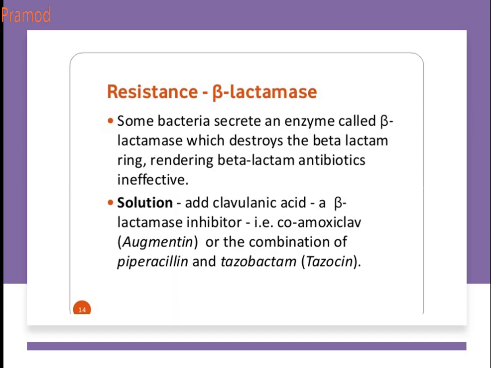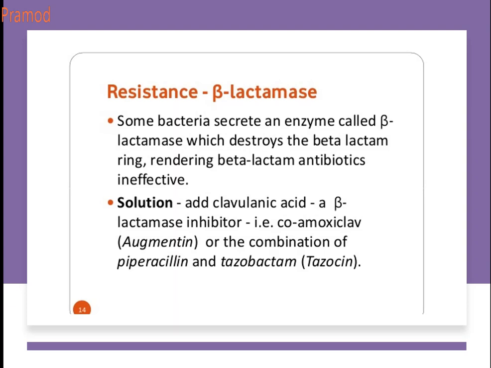Examples of a combination are Augmentin, that is clavulanic acid and amoxicillin, that is amoxiclav. They can also be given in combination of piperacillin and tazobactam, that is Tazocin. Even tazobactam is an example of a beta-lactamase inhibitor. So they have a synergistic effect between the two drugs.